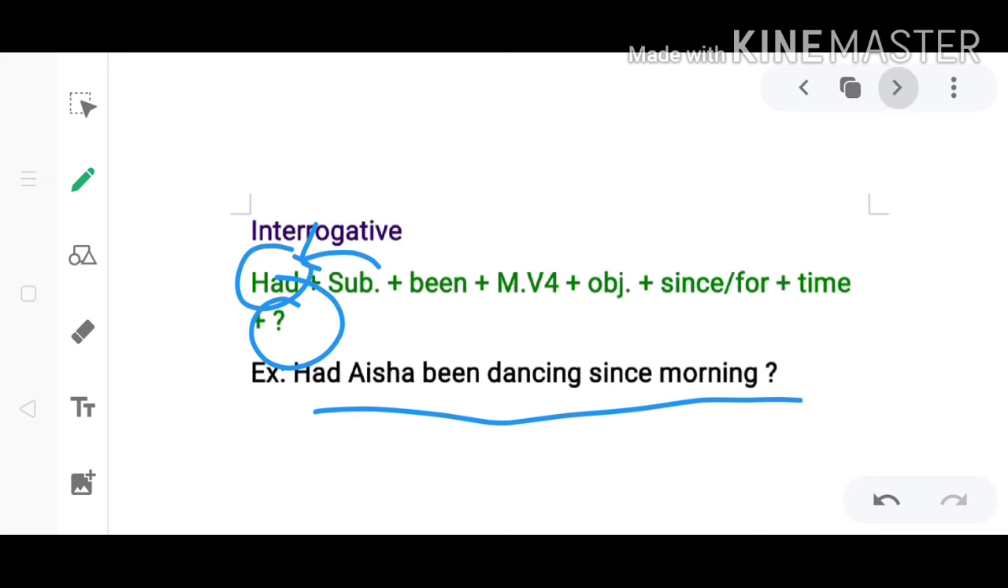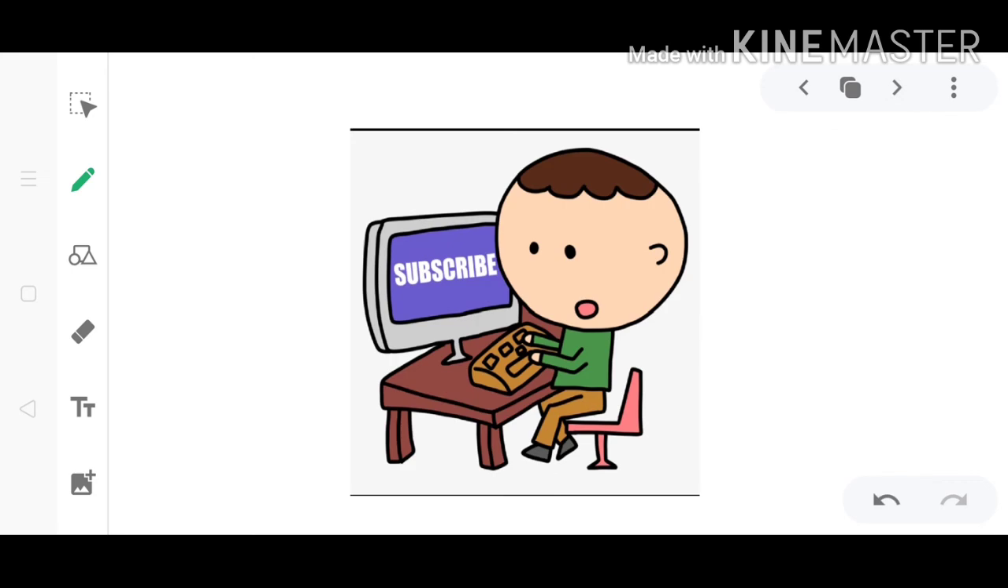So here we are done with past perfect continuous tense, its usage, structures and examples to understand it in a better way.